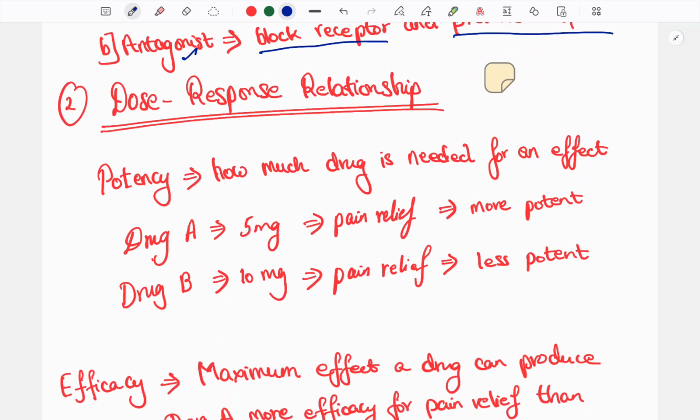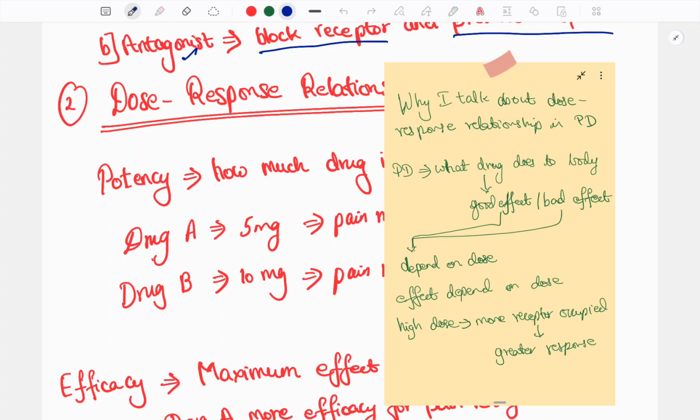Again, why are we learning dose response relationship with respect to pharmacodynamics? Because pharmacodynamics is what the drug does to the body. The drug may produce a good effect or a bad effect, positive or negative, but both depend on dose.